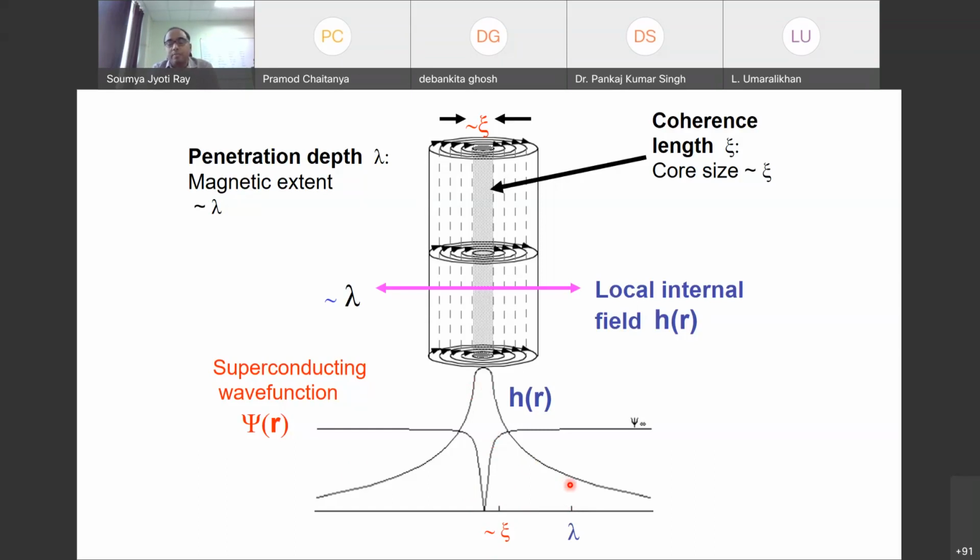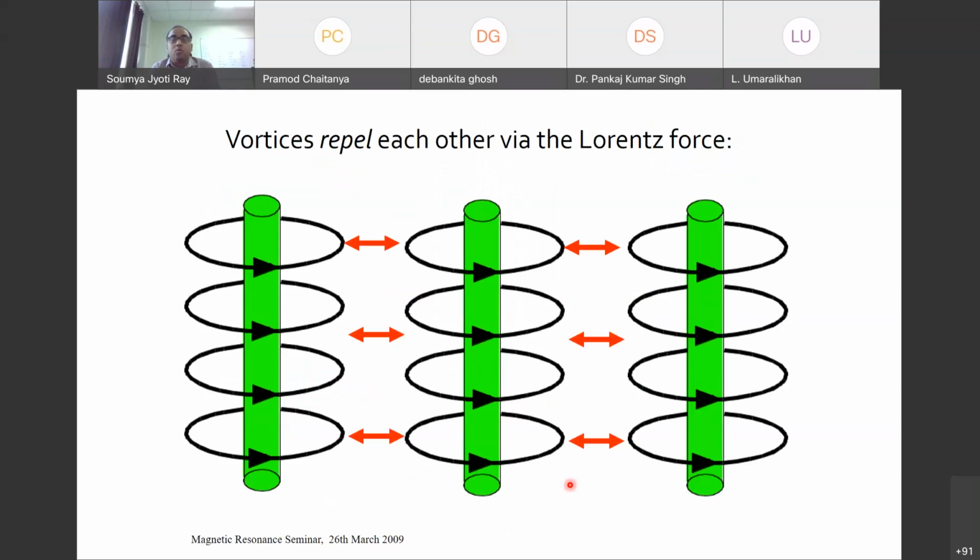You can also simply think of xi as a measure of the spatial spread of a Cooper pair wave function, because the wave functions are actually representing the Cooper pairs. So now we understood that flux lines are entering the material, and the material is a mixture of both these phases. So what else is happening here? Something interesting: these vortices each contain a unit quantum of flux, and some current is also flowing around them. So these are tiny magnets, and they will start repelling each other. That means they don't want to stay close by; rather they start moving away from each other.